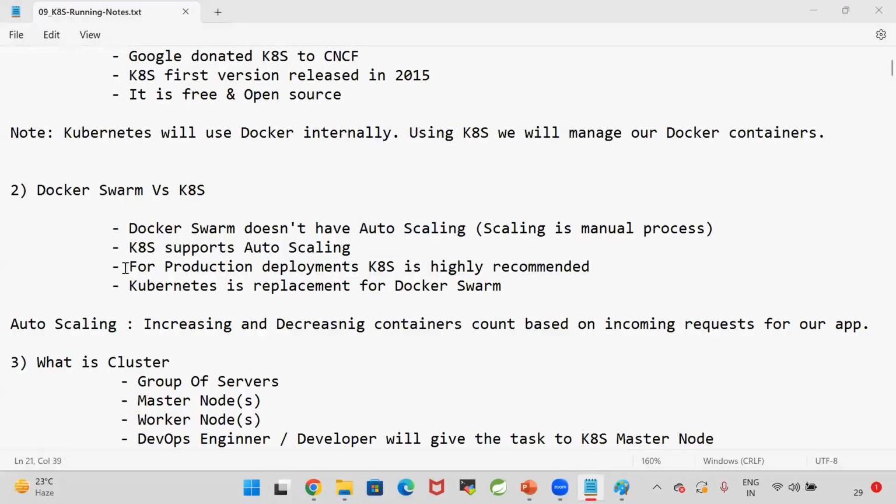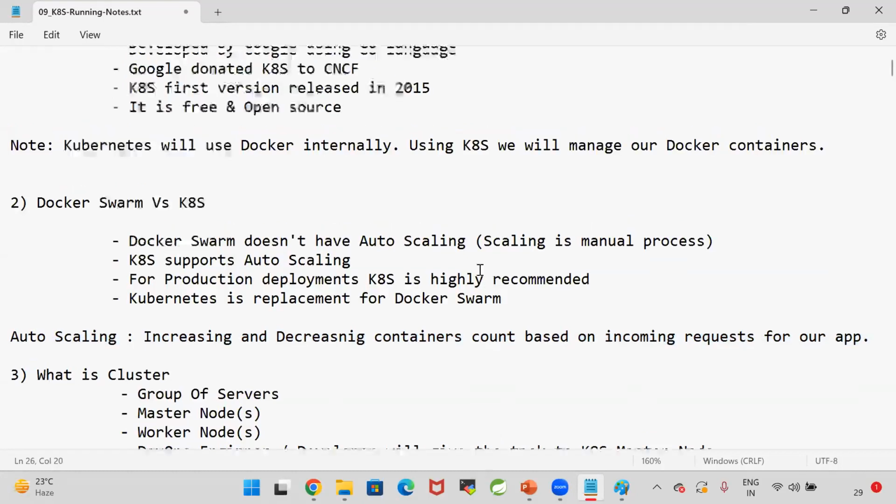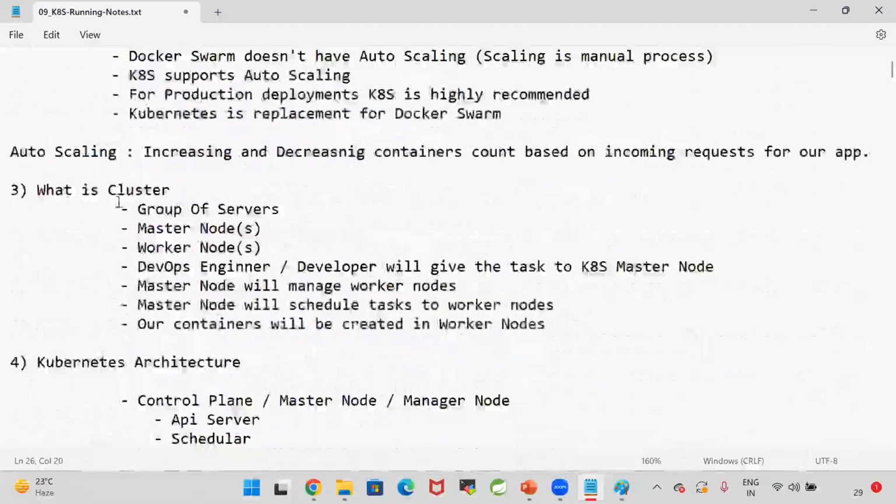That's why for production deployment, Docker Swarm is not recommended. When you want to deploy your application in the production environment, then Docker Swarm is not recommended. For production deployments, we need to go for Kubernetes. For production deployments, Kubernetes is highly recommended. Kubernetes is a replacement for the Docker Swarm. Increasing and decreasing the containers count based on the incoming requests for our application is called auto scaling. Now, Kubernetes will run based on a cluster.